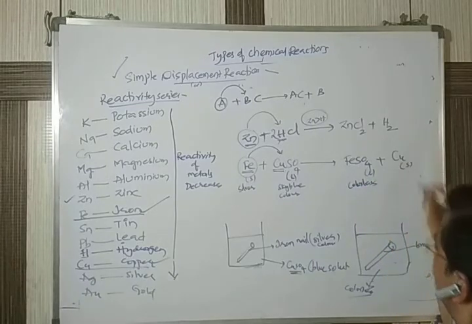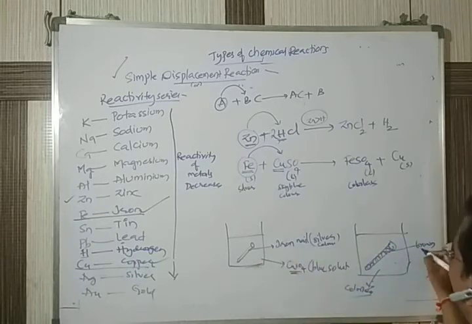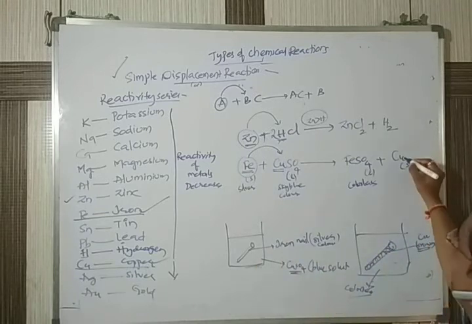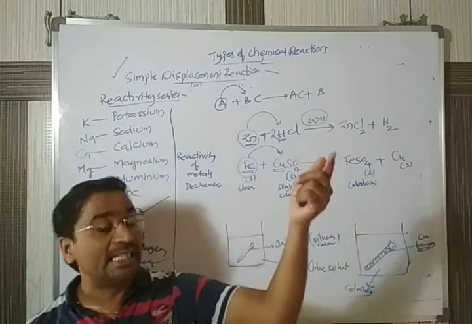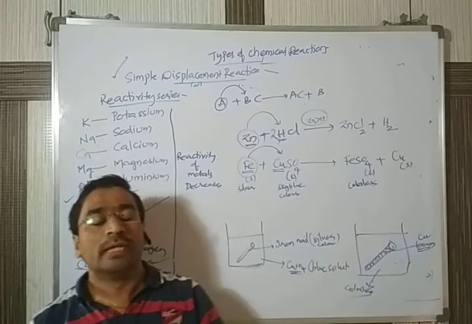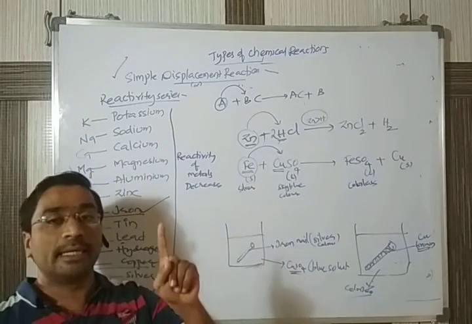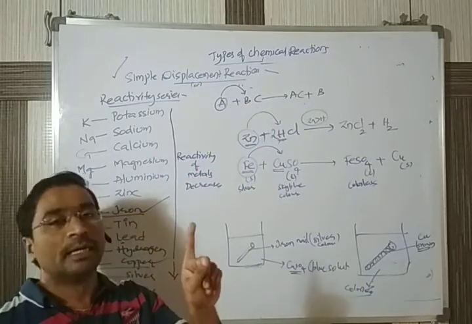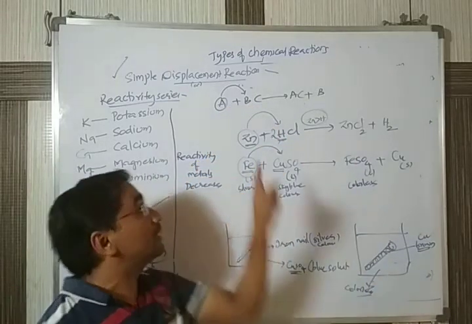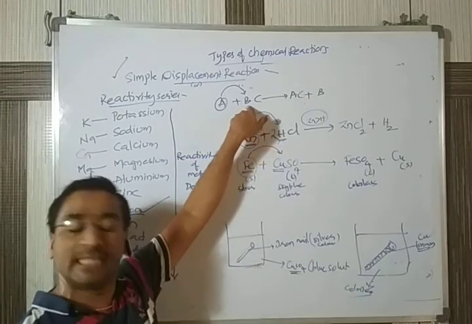One more thing: the brown color that is obtained is not iron anymore. It is due to copper. You can remember the color of copper from electrical wires, which are brown. But remember the point here: not anything can undergo displacement. A displacement reaction occurs only when the reactivity of one element is more than the other.